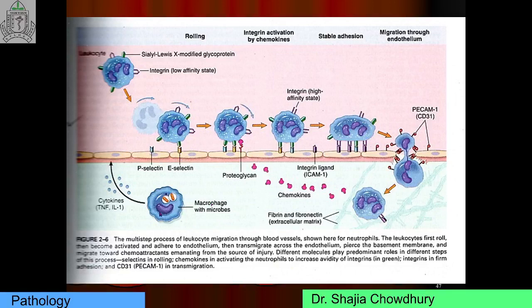The second step: resident tissue macrophages and mast cells release tumor necrosis factor and interleukin 1. They act on the post-capillary venules and induce expression of adhesion molecules. Within 1 to 2 hours, endothelial cells begin to express P-selectin and E-selectin. At the same time, leukocytes express carbohydrate ligand for these selectins.